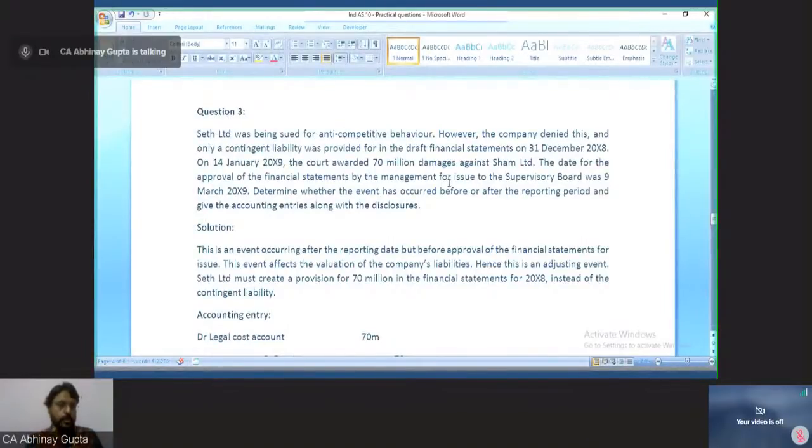So basically this was a full case study which involved Ind AS 16 application, PP&E; Ind AS 8 application, change in management estimate; Ind AS 10 application, adjusting event and non-adjusting event because of the structural fault and the rain; and Ind AS 36, impairment of assets, where we compared the revised carrying amount with the recoverable amount given in the question, and the shortfall we recognized as an impairment loss. So there were 4 standards subsumed in this case study.